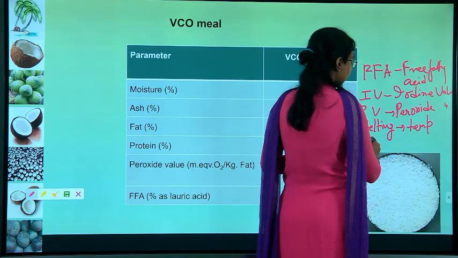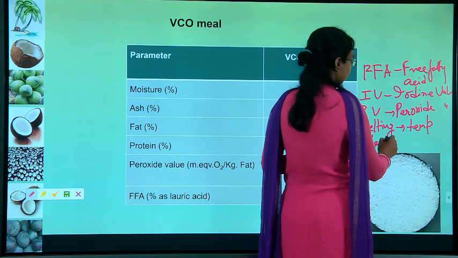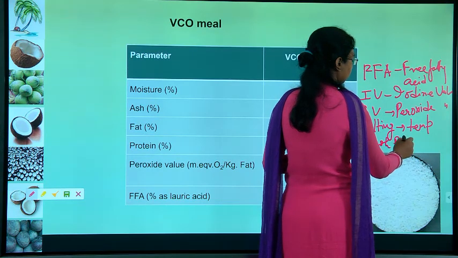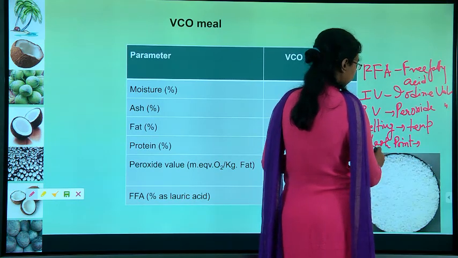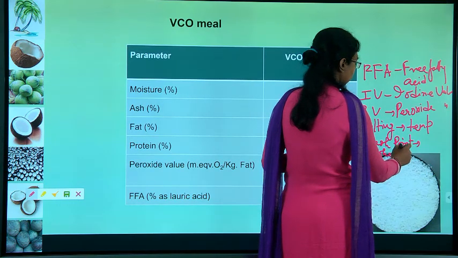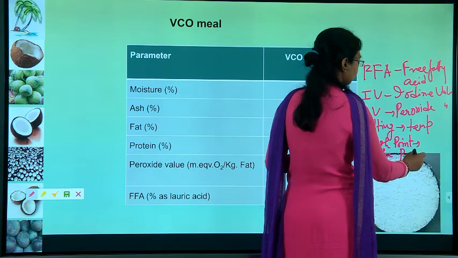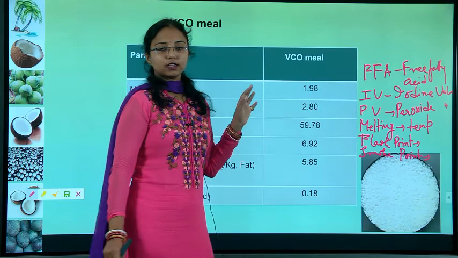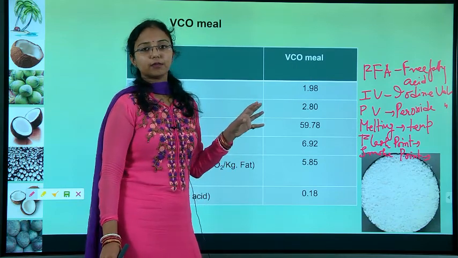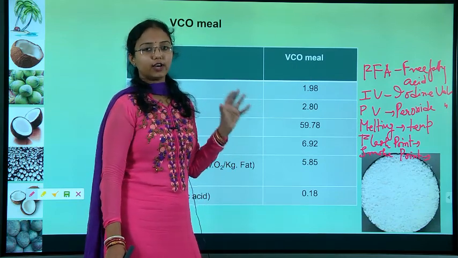Next is the flash point. And last is the smoke point. Okay. So, these are the things when you are talking about any oil composition.